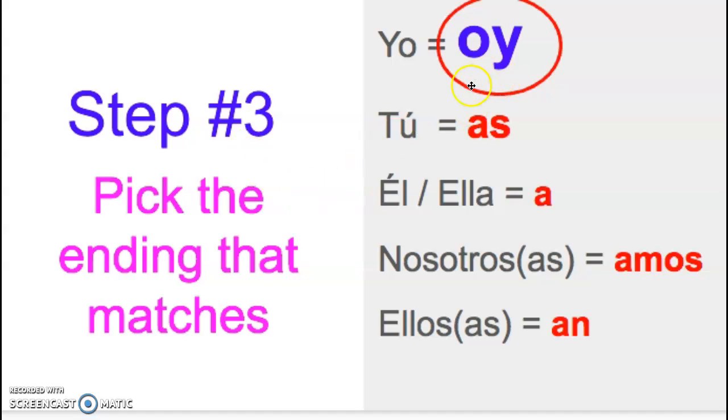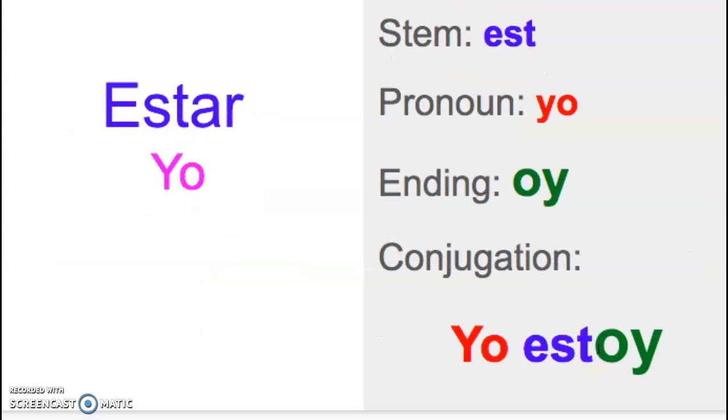Notice how all the endings are exactly the same, except for this one. For yo, it's actually like yo backwards, oy. So the verb estar uses oy, kind of like soy. Okay, ¿Cómo estás? Estoy bien. So rather than just using a plain old O, it uses OY for yo. Okay, but the other ones are exactly the same. As, a, amos, an. All right.